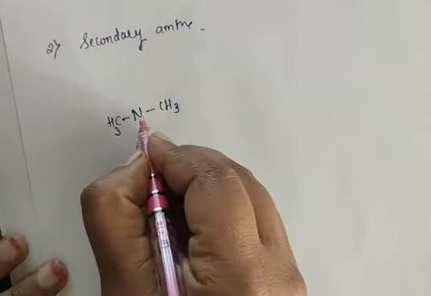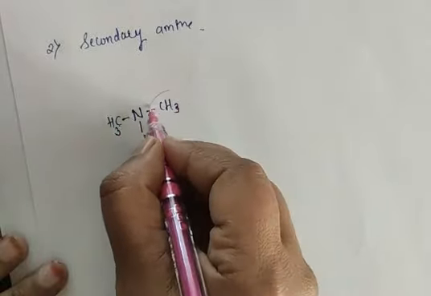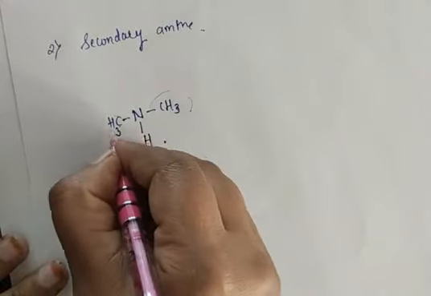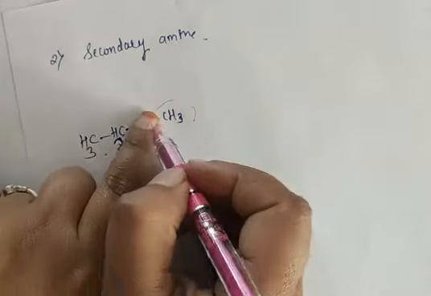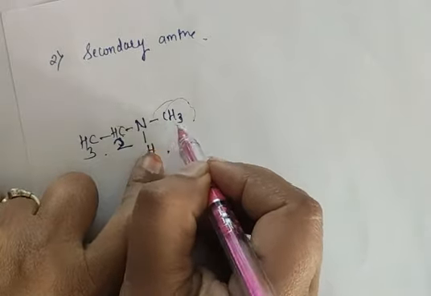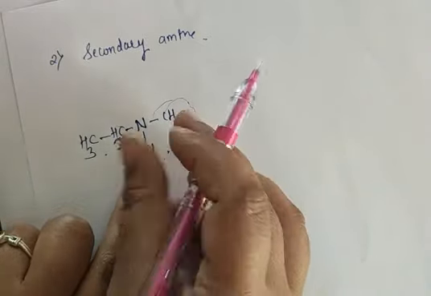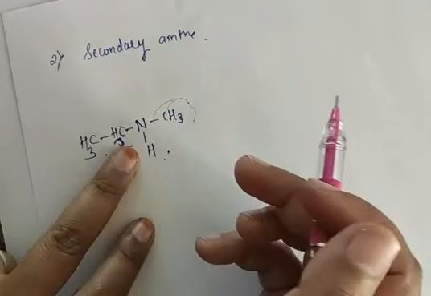We have here nitrogen which is attached to the methyl group. Suppose this is your substituent, so this is your parent, or I will write here CH2, CH3. Yes, here one hydrogen is replaced with ethyl group, one hydrogen is replaced with methyl group and one more hydrogen is here. Means we have here two carbon atoms which are directly attached to the nitrogen. So this is your secondary amine.